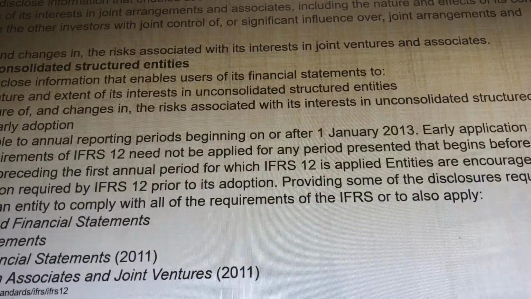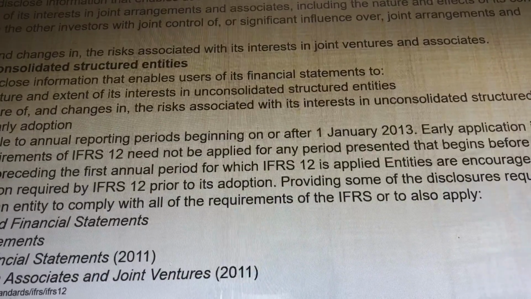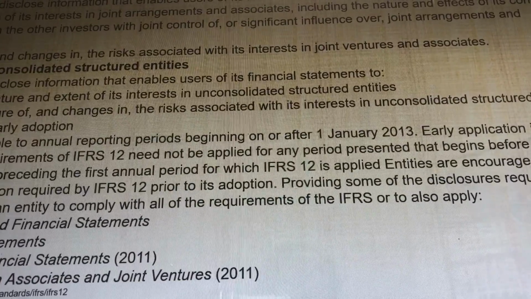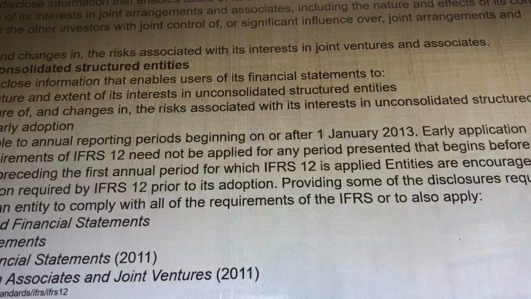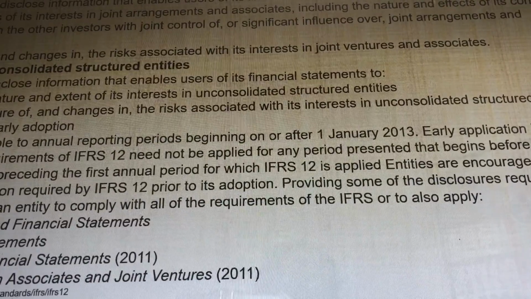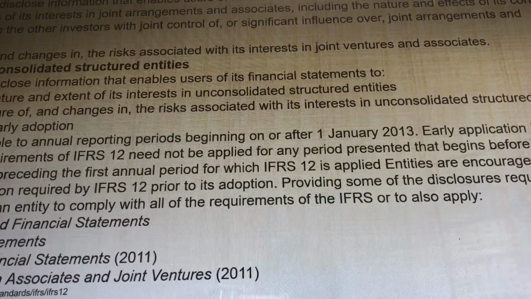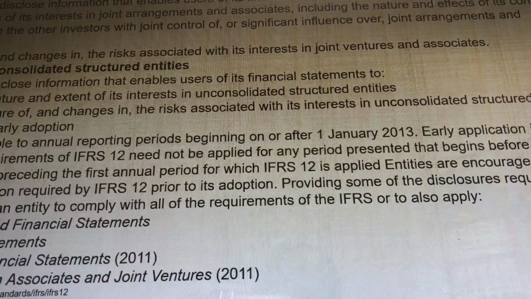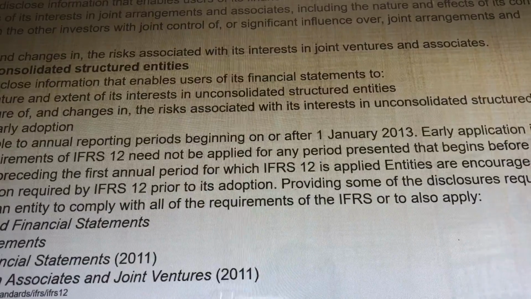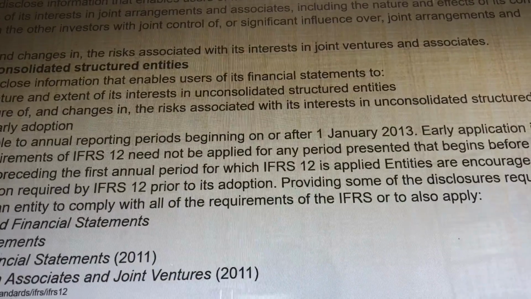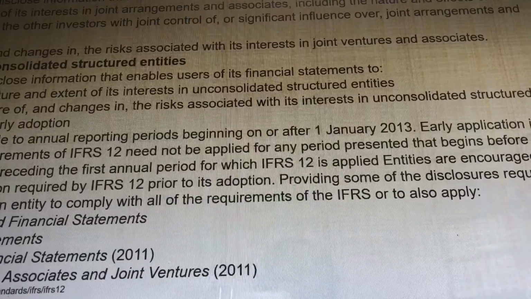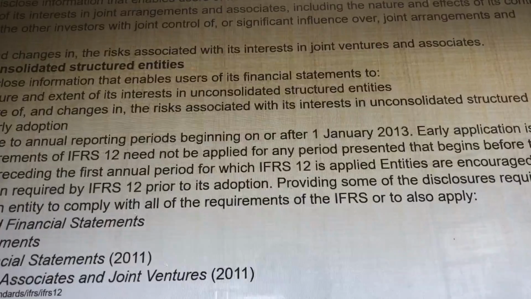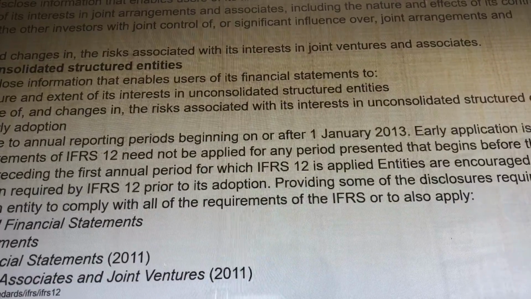So we can say that IFRS 12 is applicable to annual reporting periods beginning on or after 1st January 2013. Entities are encouraged to voluntarily provide the information required by IFRS 12 prior to its adoption. Providing some of this disclosure does not compel an entity to comply with all of the requirements.